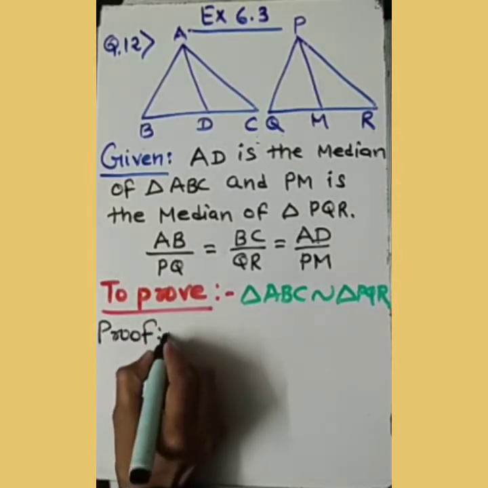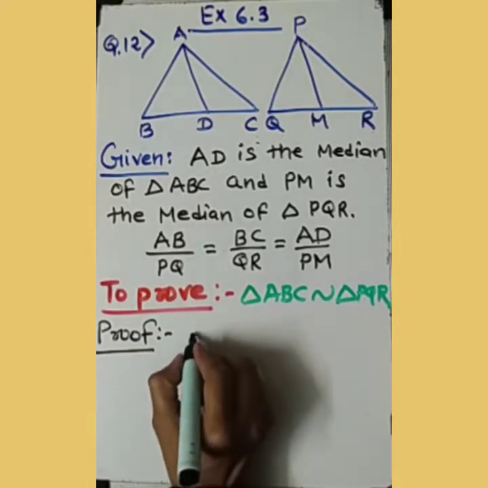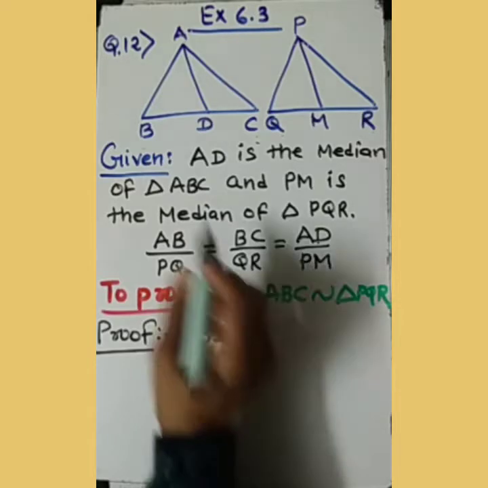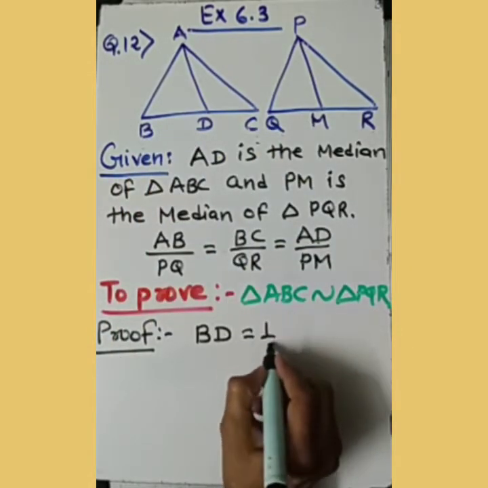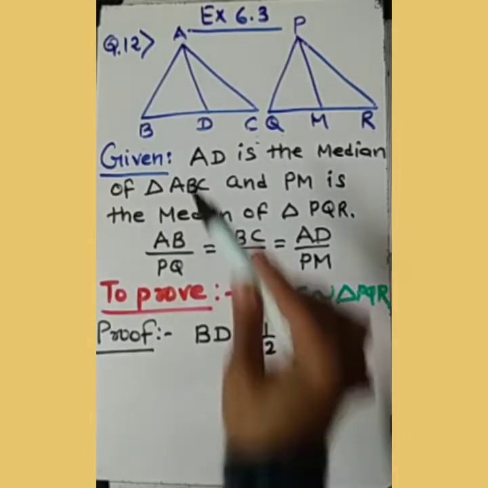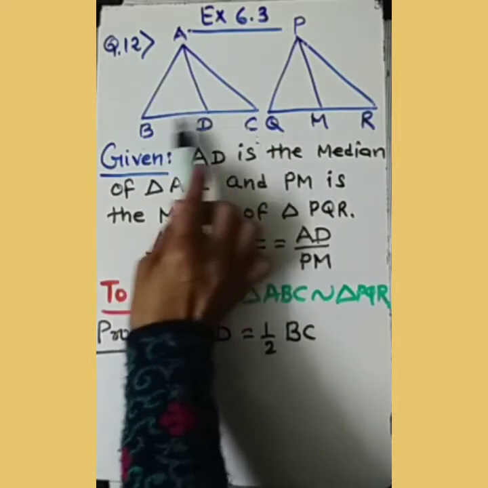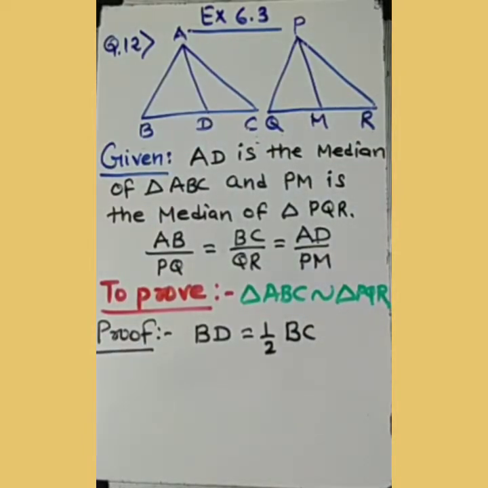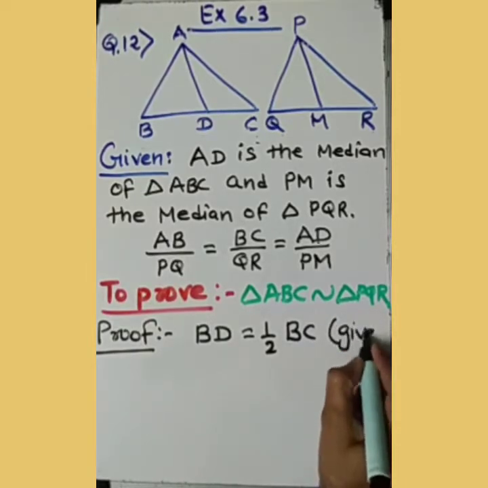For the proof, what we have to do, we will begin with triangle ABC. We know that BD is half of BC. Agree? BD is half of BC. Reason behind that, this is the median. A median divides the side into two equal parts. So of course BD equals 1/2 BC according to the given information.